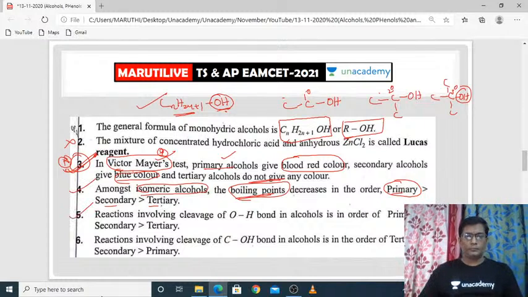And the reactions involving cleavage. In alcohols, two different types of chemical reactions go on. ROH.